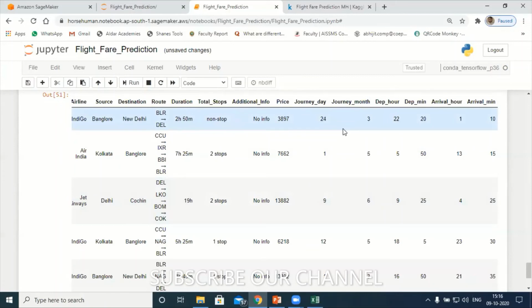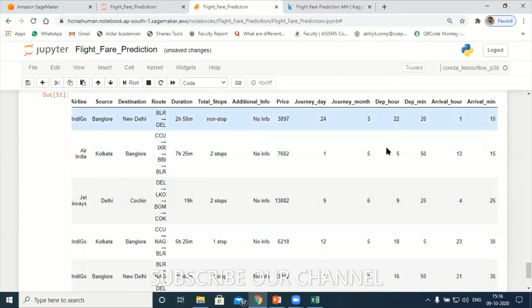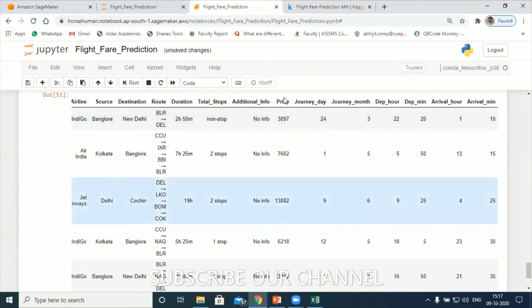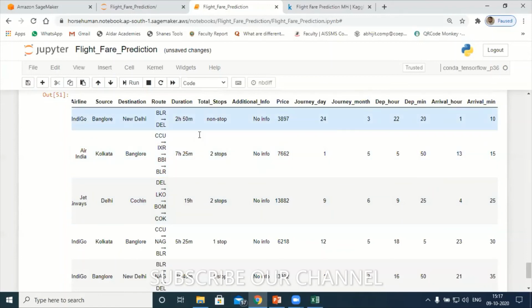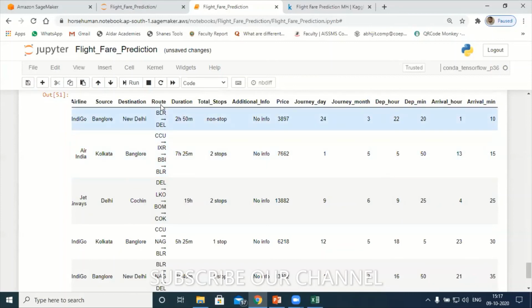This is the X value, right? X means the independent variables, because my price is the dependent variable. See, this is integer type data. Slowly, I'm converting everything into numerical data. Integer type data. Route also is there. And now I have to dig into duration, route, destination, source, airline, right?